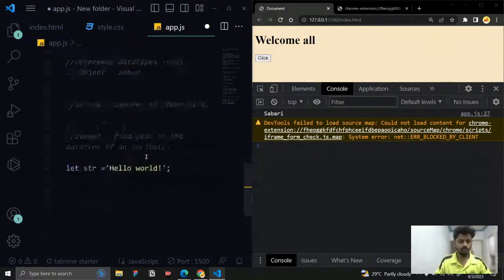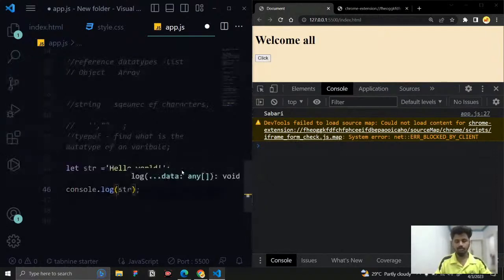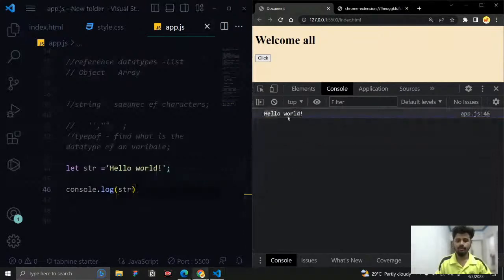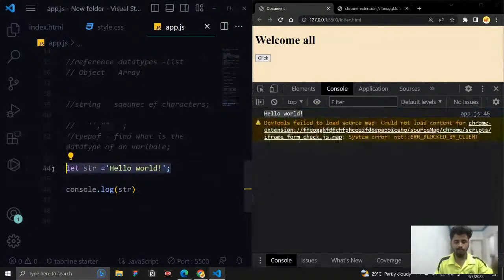Okay, that's what it will do. How can we use it? Right now I'm just going to ask what console.log of str gives, whether it is created or not. Yes, hello world is created. That means the variable is successfully created because we matched all our requirements.